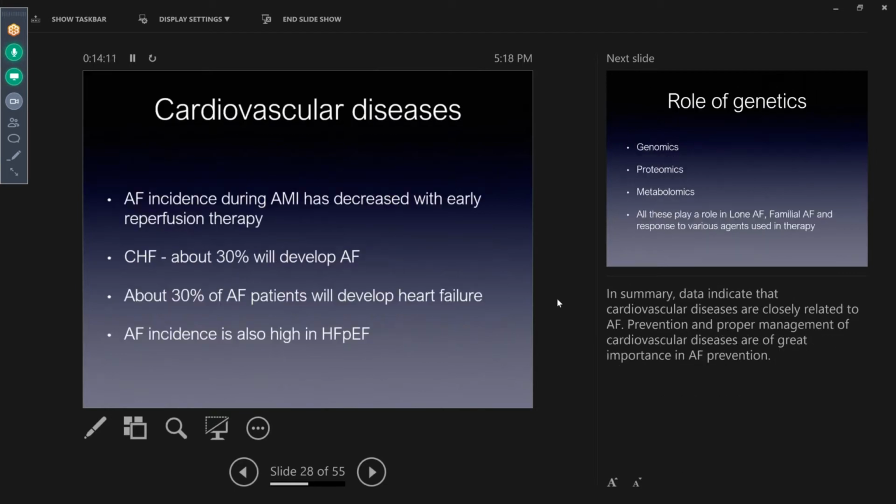And the role of cardiovascular disease has been talked about. In the new guideline, you can actually offer patients ablation therapy to reduce their chance of progression of congestive heart failure and to improve their survival by offering them ablation therapy early. Because about 1/3 of people with CHF will develop AFib, and heart failure will happen in about 1/3 of AFib patients.